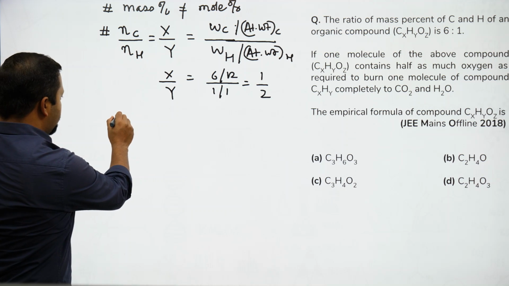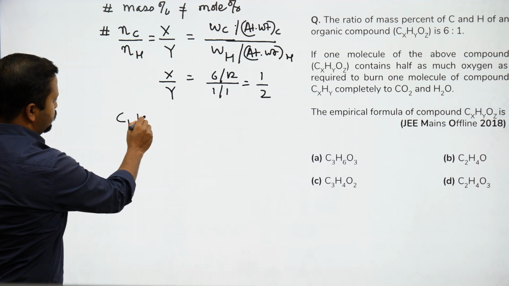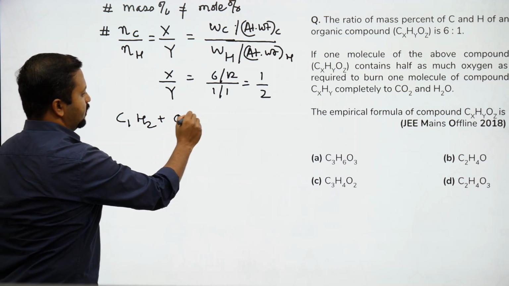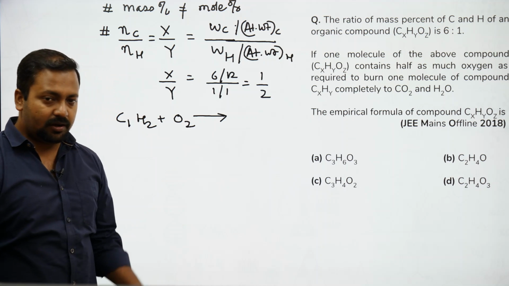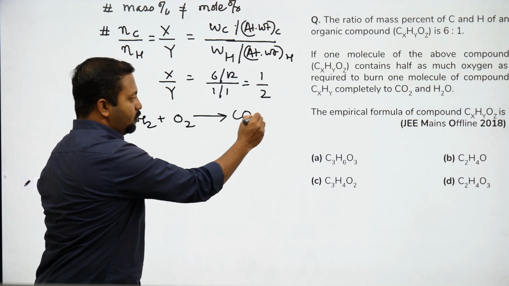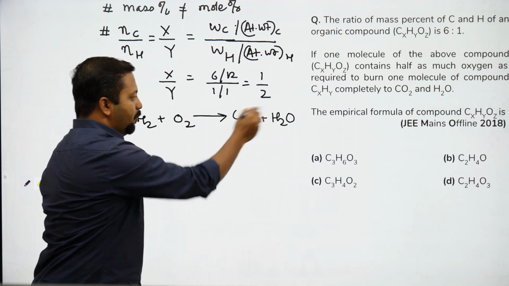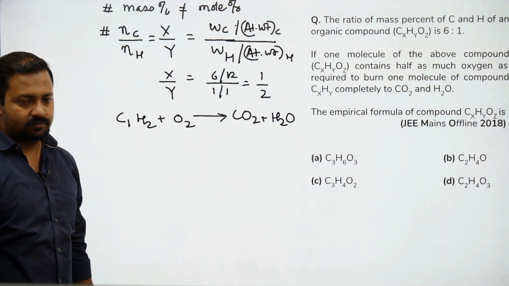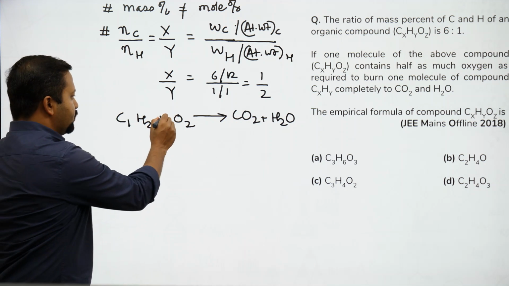So एक compound आपको दिया गया है C1H2, इसको ऑक्सीजन के साथ आपने रिएक्ट करा दिया. You have made it undergo a reaction with oxygen and you have converted it into CO2 and H2O. How many oxygen do you see appearing over there? 2 plus 1, 3. So यहाँ पे हम 3/2 लिख देते हैं.